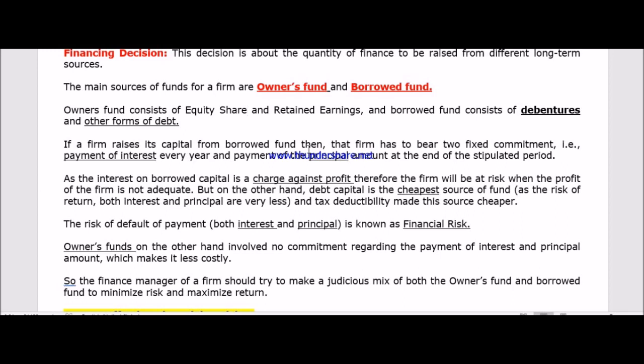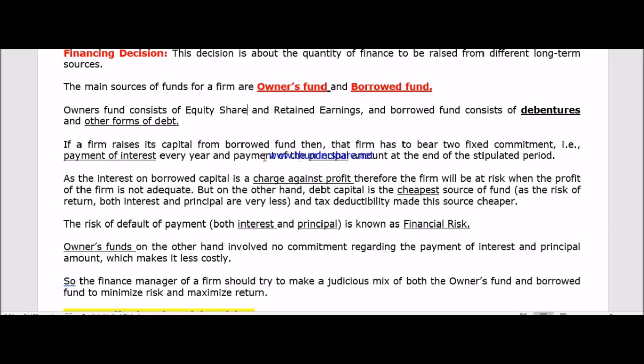Now we have to keep one thing in mind: the moment you raise funds from debentures or the borrowed fund, you have two problems. What are those two problems? You have to pay the interest every month or every year. It does not matter whether you have a profit or suffer a loss, you have to pay the interest every year.